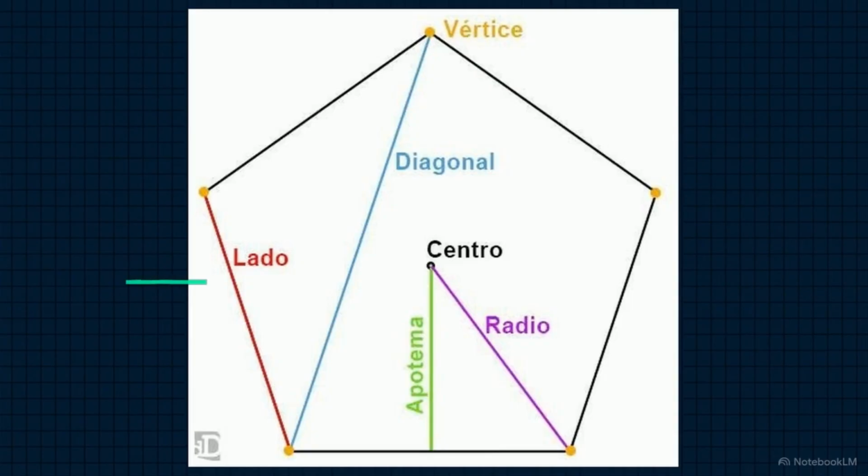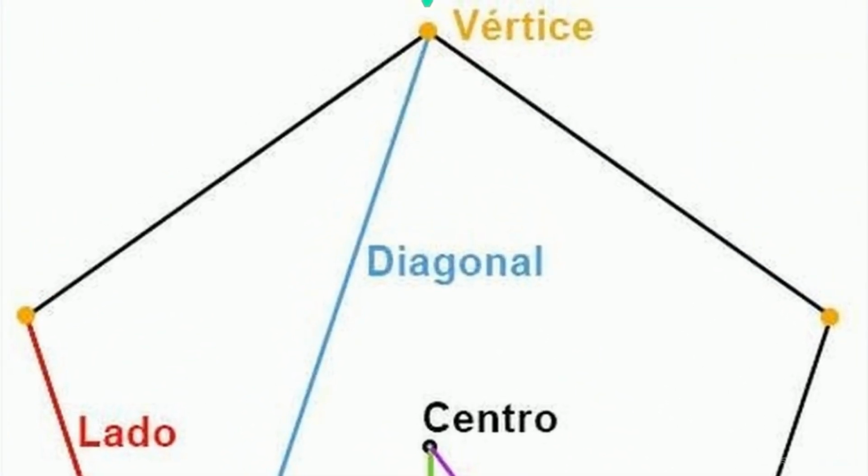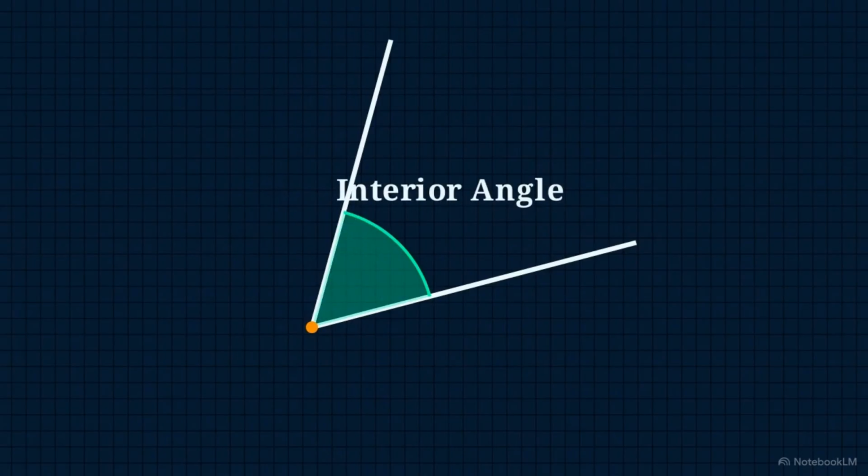This schematic breaks down the internal hardware. The continuous straight segments are the lados, or sides. Where two contiguous sides meet, they lock together at a vertice, or vertex point. When two sides intersect at the vertex, they capture a specific slice of space inside the shape. We call that trapped void the interior angle.